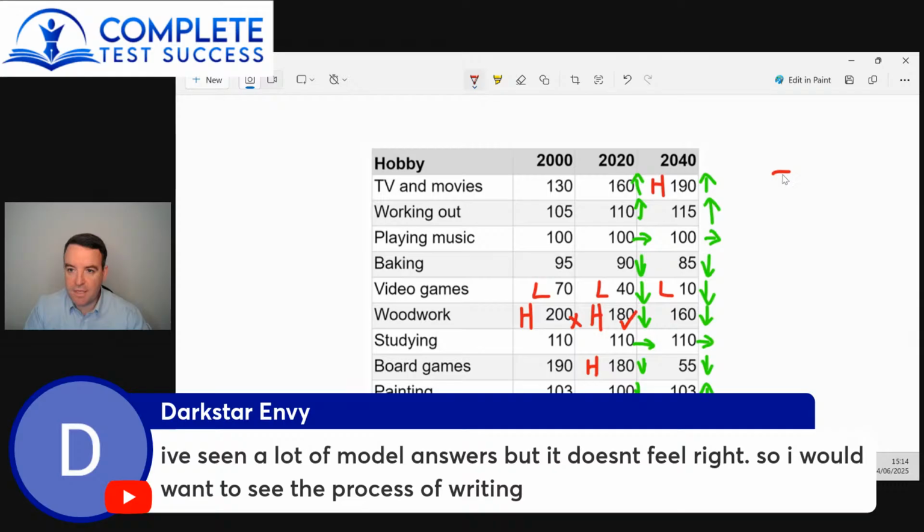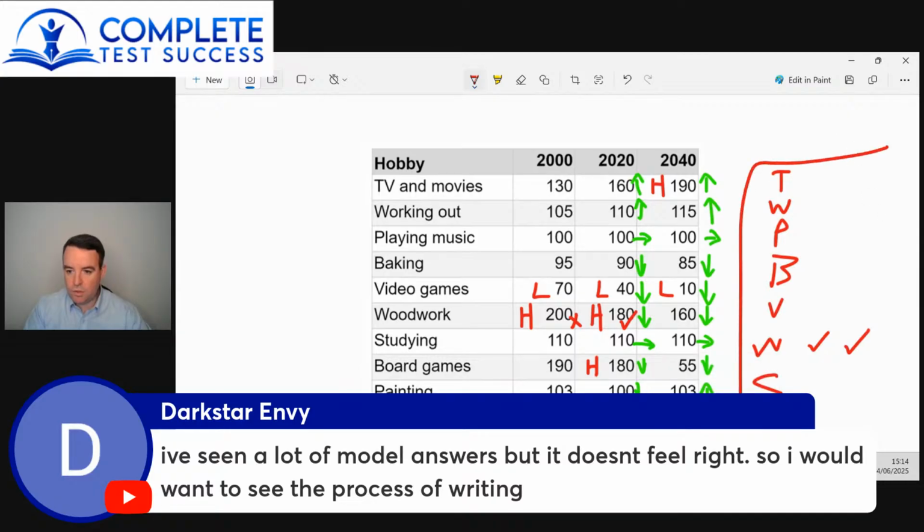So like on your piece of paper, write down TV, working out, playing music, baking, video games, woodwork, studying, board games, and painting. And then as you write about them, put in little ticks. So, woodwork, okay, I did woodwork for the first one, and now I'm after doing woodwork for the second one. Great. So I would recommend you also have a little bit of note paper where you're ticking off the pieces of data as you write about them, because what will very likely happen is you'll tick them off as you're going along, and then you go, oh look, I still didn't talk about this one, and then you can easily add it to your essay.